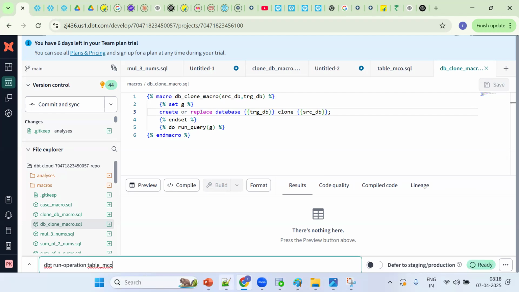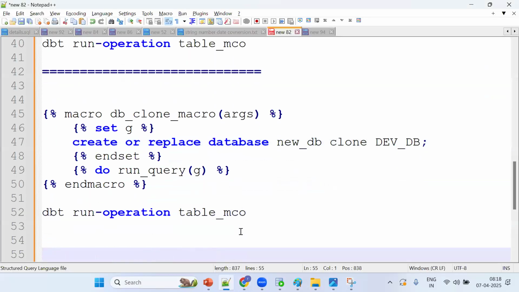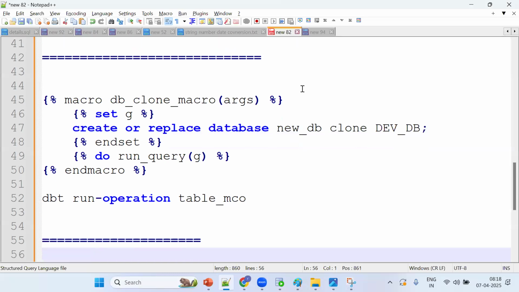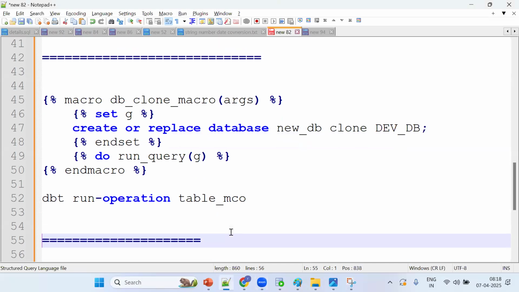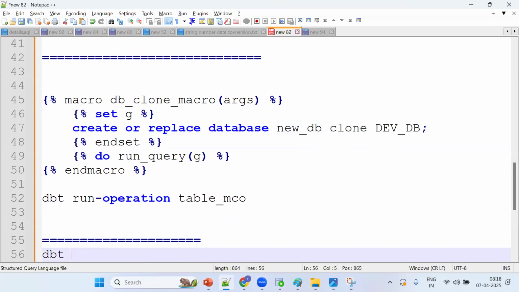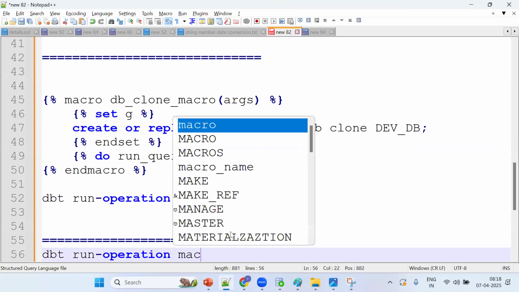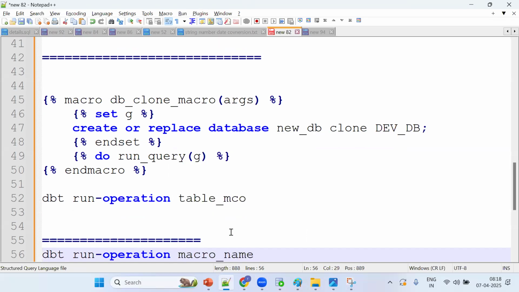Now we have two arguments. So when you have arguments, we should call it separately. How to call? dbt run-operation and we need to pass the macro name. So this is the normal thing.